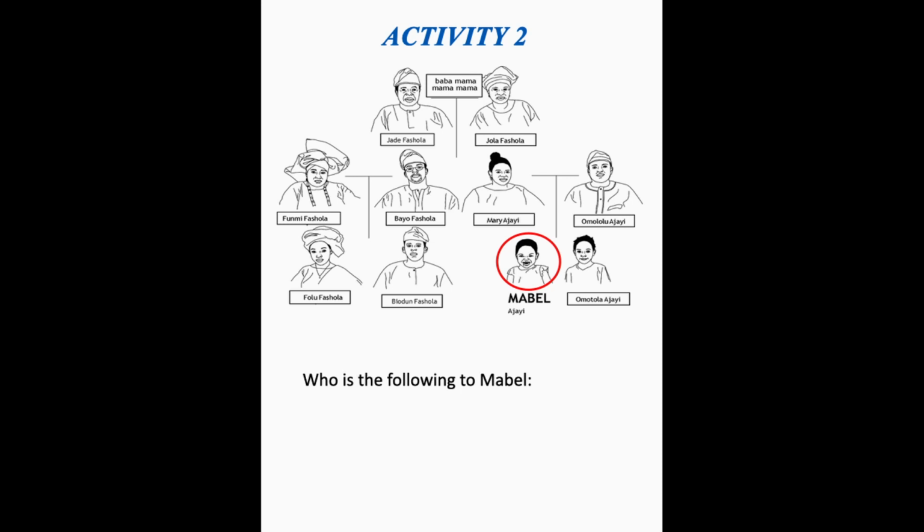Who is the following to Mabel? First one is Jade, Jola, Bayo, Folu, àti Biodun. So those are members of Mabel's extended family. I want you to provide the vocabulary in Yoruba. I look forward to seeing your responses.